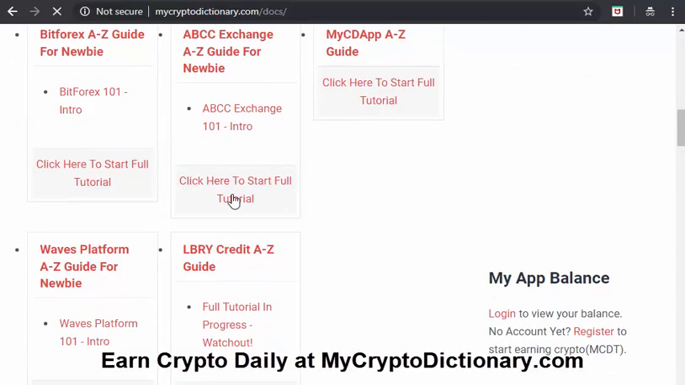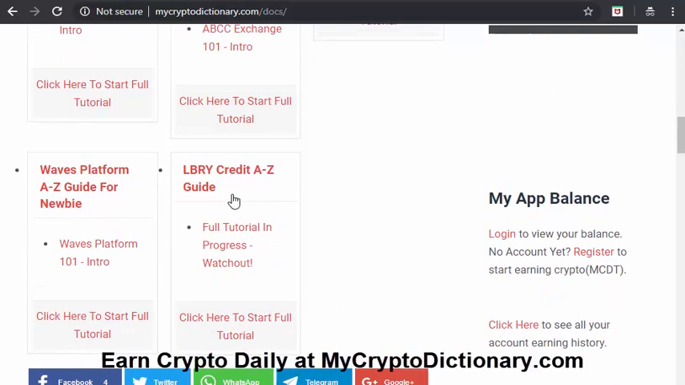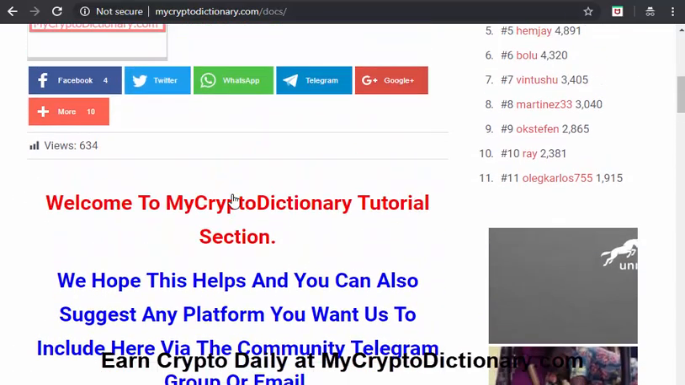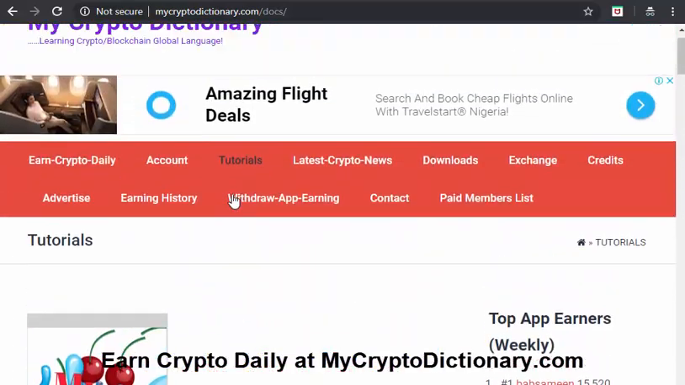You can see it. These are some of the platforms we've reviewed. You can send in any platform you want to review, and we'll move on from there.